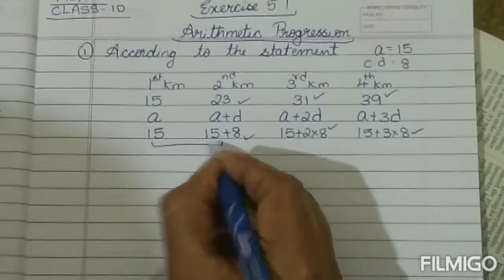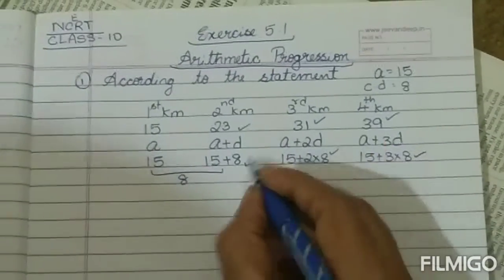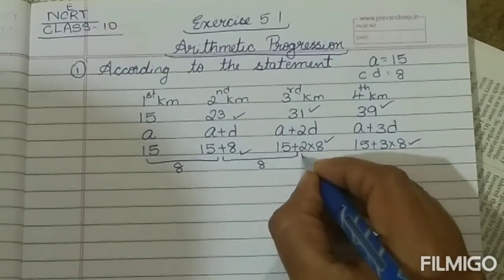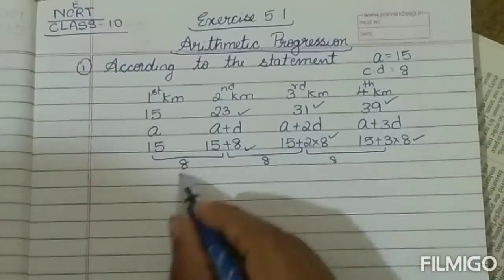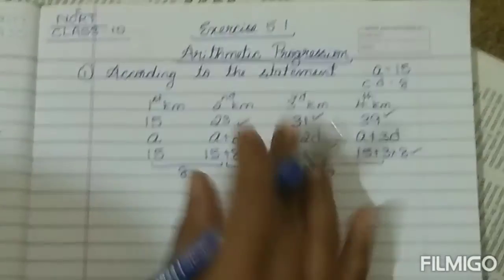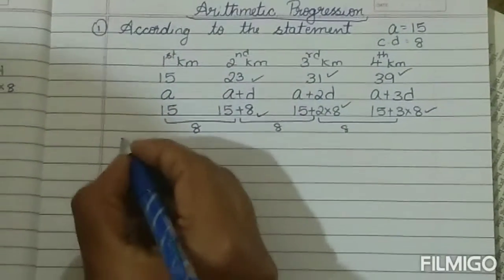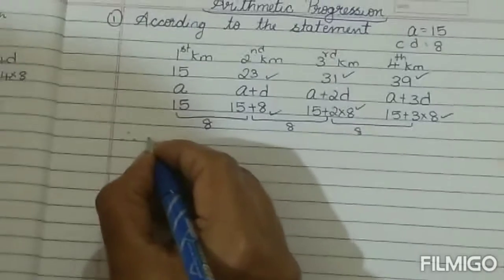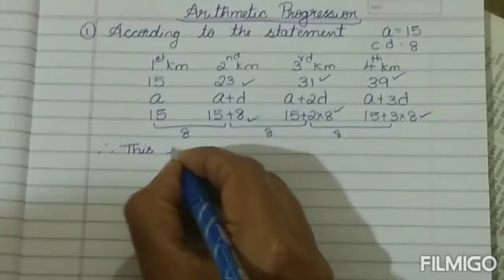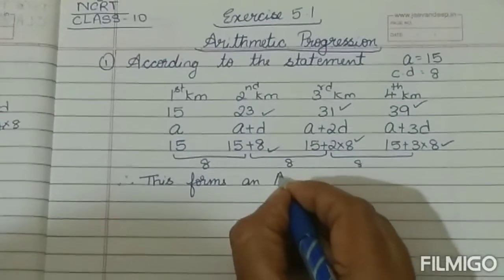See, for an AP, arithmetic progression, there is a condition: the common difference should be the same. See, the common difference is same. So this is an AP, arithmetic progression. You have to complete the sentence here. What you are going to write? Therefore, this forms an AP.